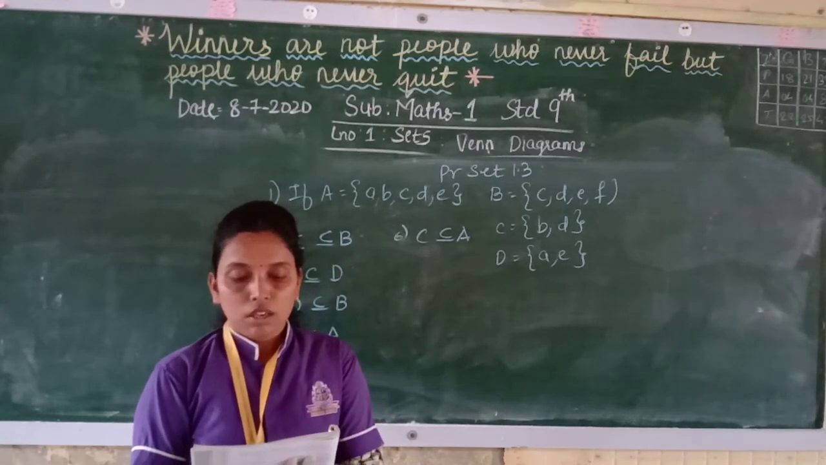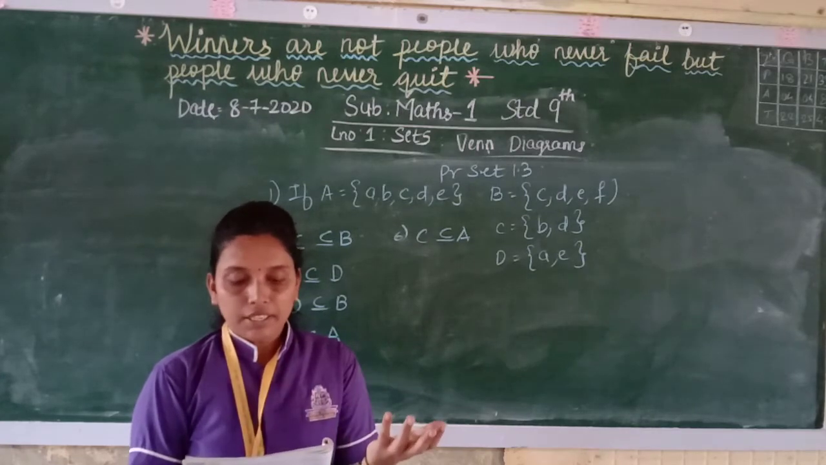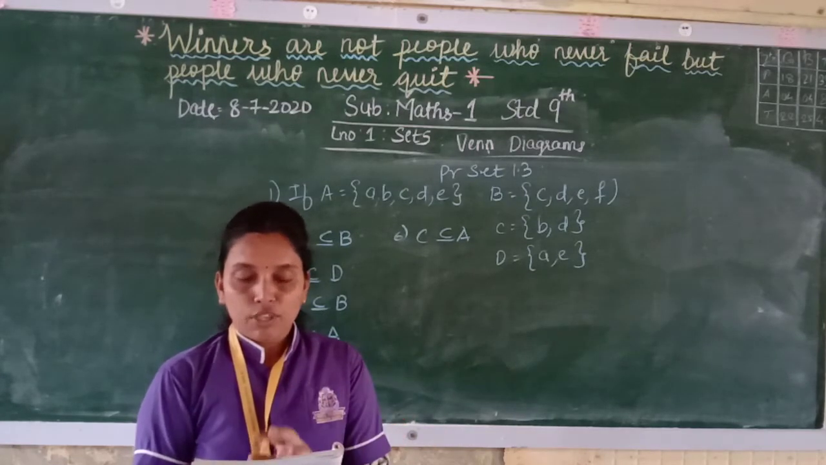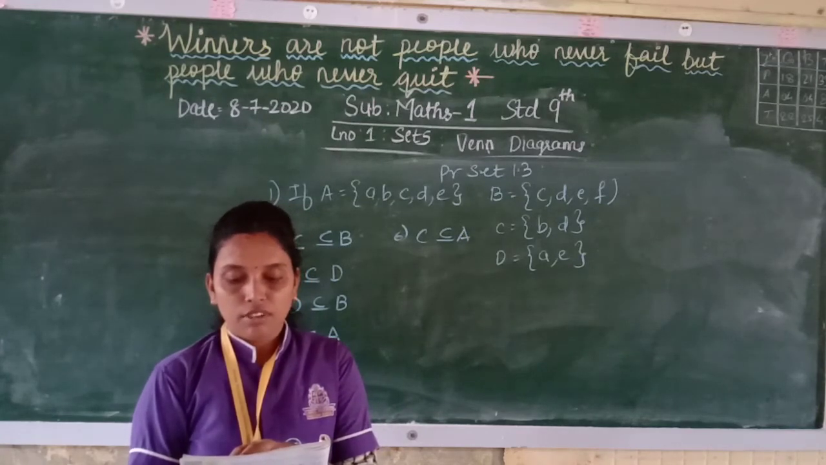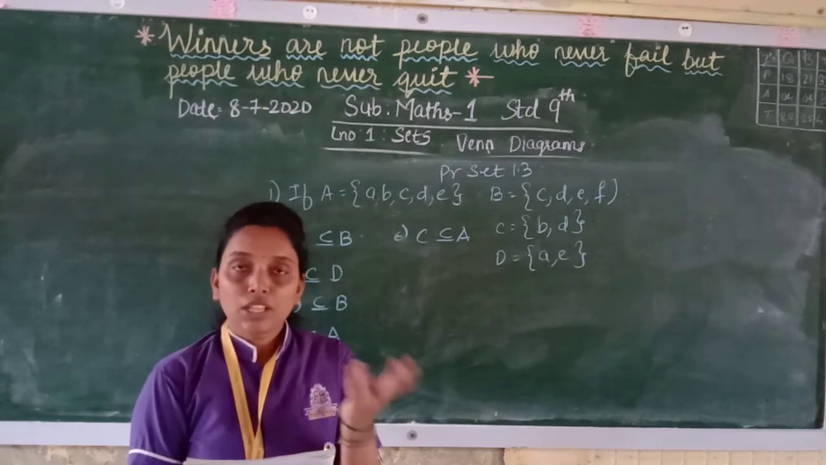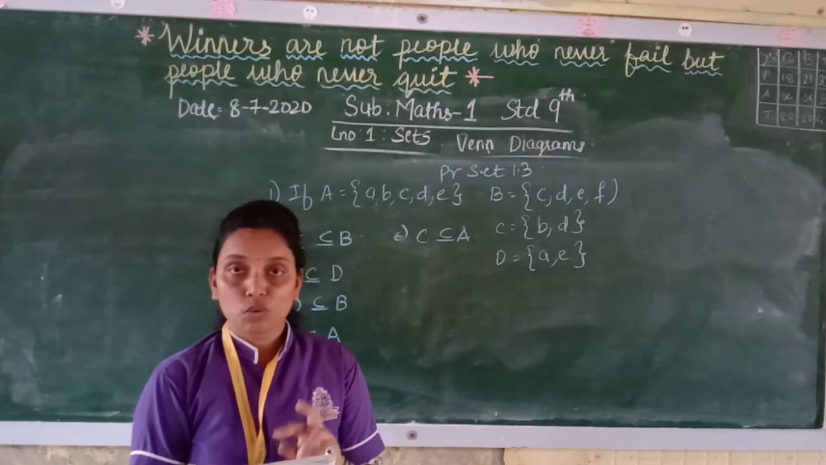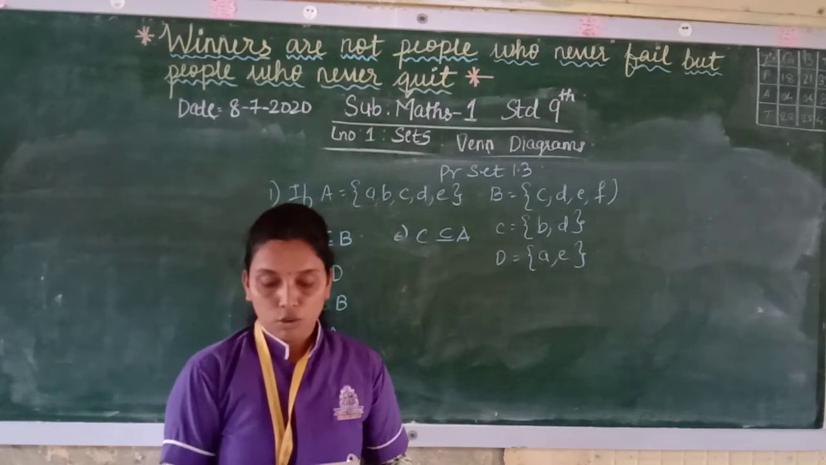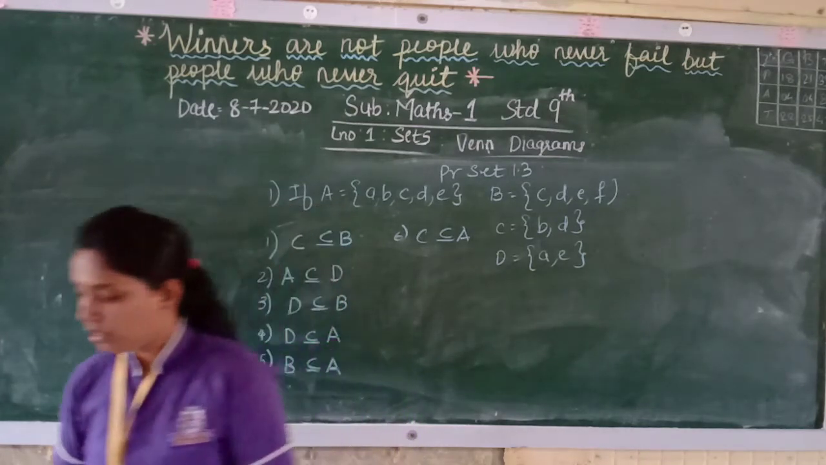Now the fifth one, B is a subset of A. B has C, D, E and F. But only C, D, E are present in A, F is not present. So it is false, it is not a subset. Now C subset of A. C has elements B and D, and both are present in A. Therefore C is a subset of A. So the last one is true. I hope you understood. Now we'll see the second one.